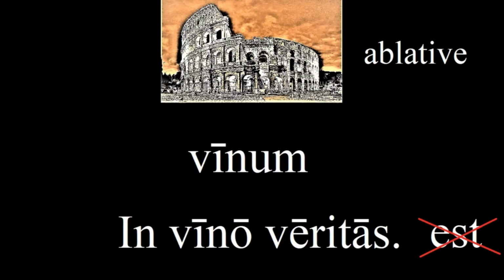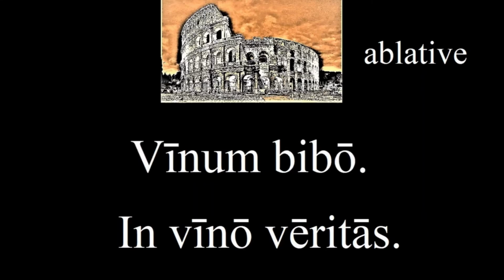Here again with vino, we have the ablative. However, the nominative case for wine is actually vinum. This is our first neuter noun. Neuter in the sense of neither feminine nor masculine. Do you remember what the verb drink is in Latin? Here's how to say I drink wine. Vinum bibo.